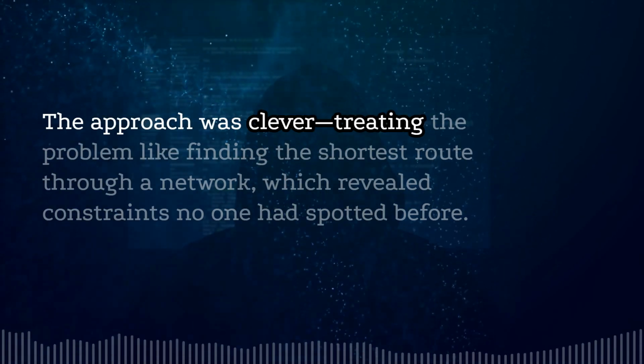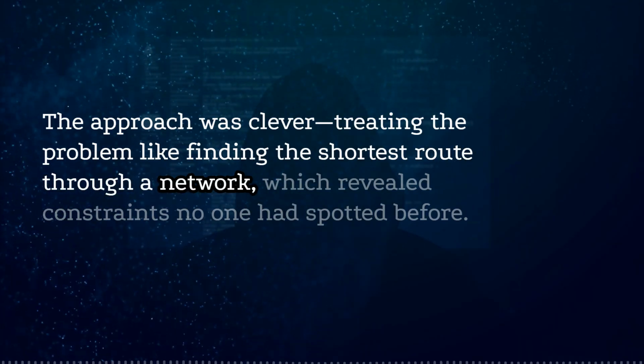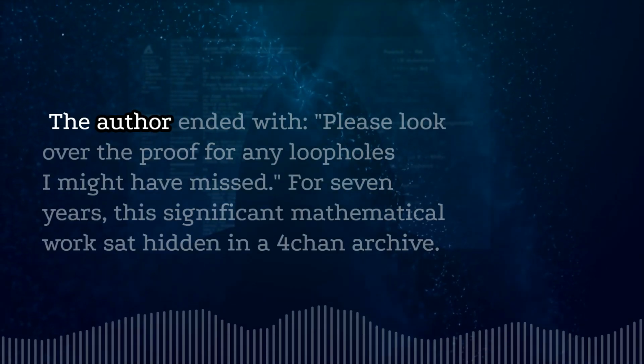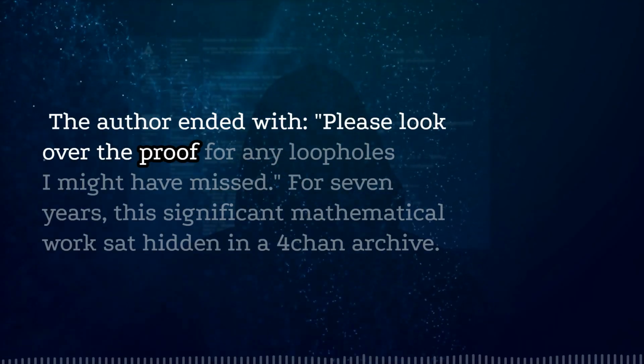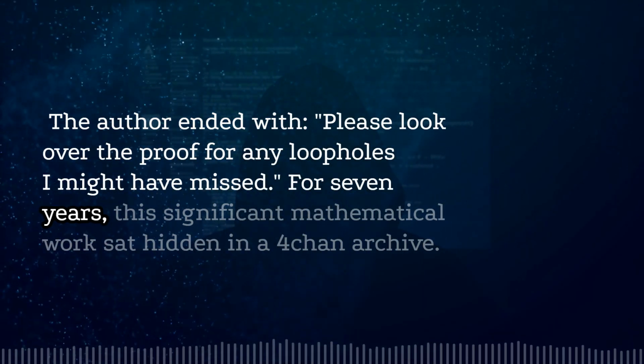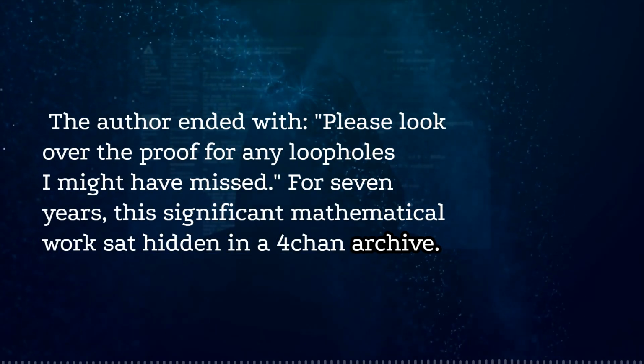The approach was clever, treating the problem like finding the shortest route through a network, which revealed constraints no one had spotted before. The author ended with, "Please look over the proof for any loopholes I might have missed." For 7 years, this significant mathematical work sat hidden in a 4chan archive.